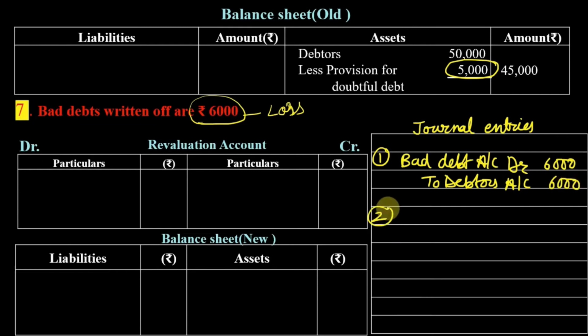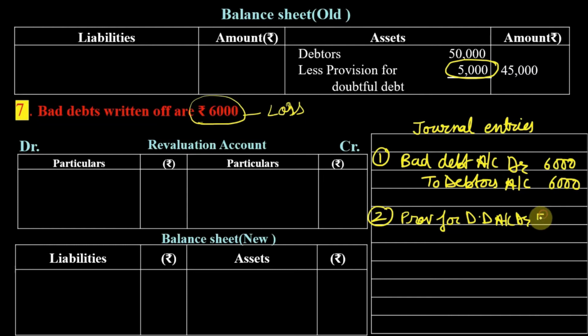Now we are going to use this provision to write off the loss, but our loss is 6,000, but the provision is 5,000. So for the remaining 1,000, it is a loss of the firm which we are going to debit through revaluation account. So the journal entry for this will be provision for doubtful debt account debit.